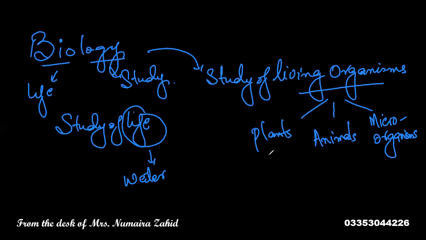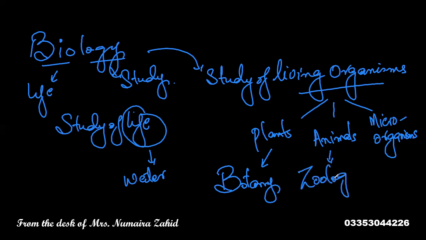So my dear and beloved students, do you know under which division of biology we study plants? Exactly, yes. We study plants under the division of biology which is called botany. We study animals under the division called zoology.